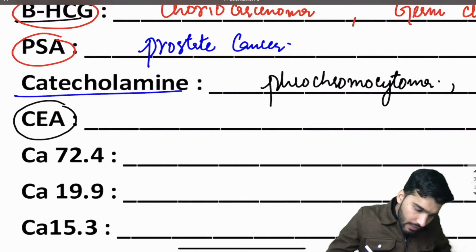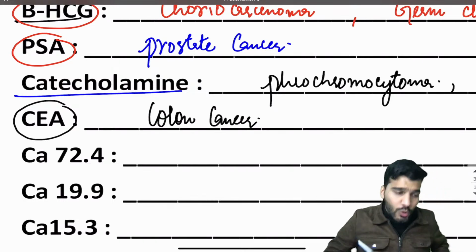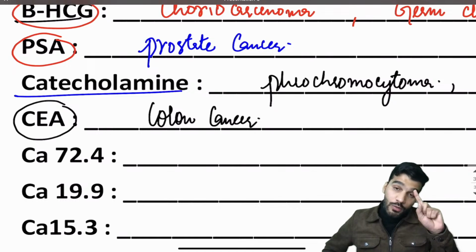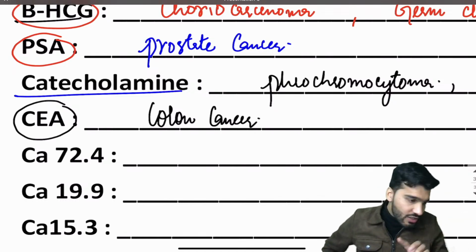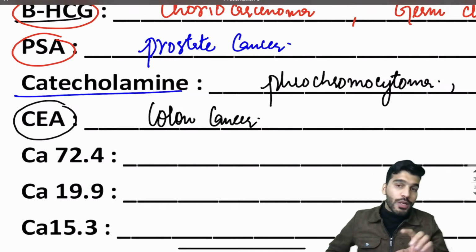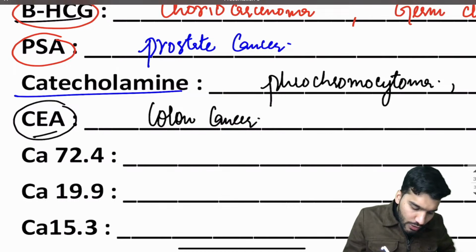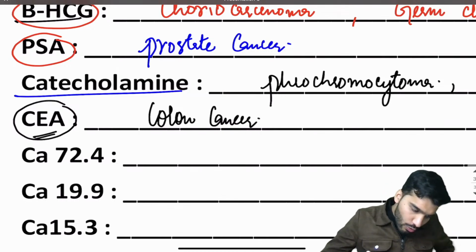CEA, sir, CEA we all know it is for colon cancer. So colon cancer, okay, it is for which colon cancer? We have Negro's regime as well. Colon CA, अभी हमने पढ़ा. If a medullary thyroid cancer patient has a negative calcitonin, the other investigation used is going to be your CEA, and this is also seen with CEA.